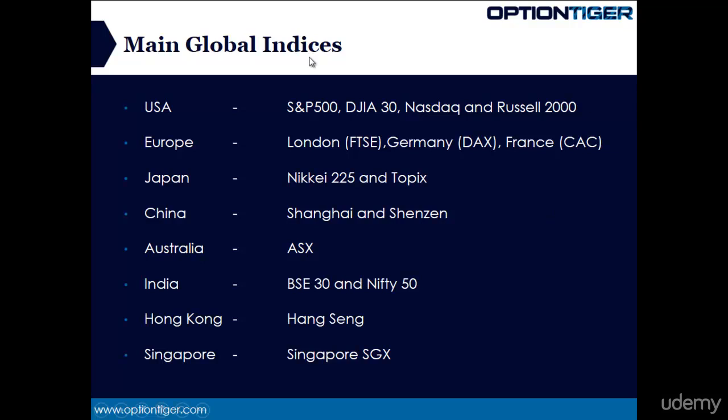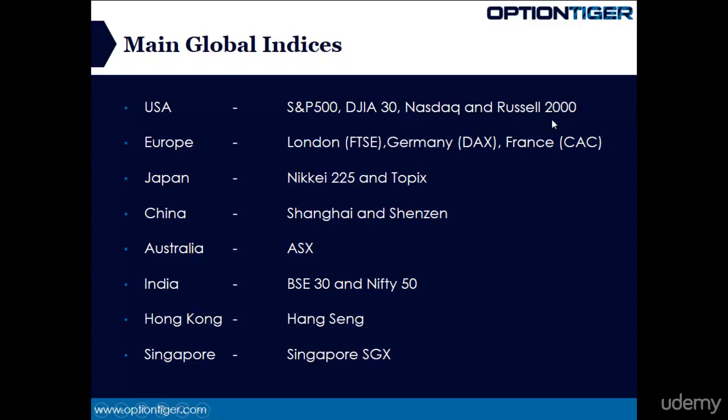An index is just a composite. So basically the S&P 500 has the top 500 companies in the US. The Dow Jones Industrial Average has only 30, and that's just been a historical thing. They've never changed it. The NASDAQ also has the NASDAQ 100 index, which is the top 100 companies in the NASDAQ. NASDAQ is generally technology, biotech.